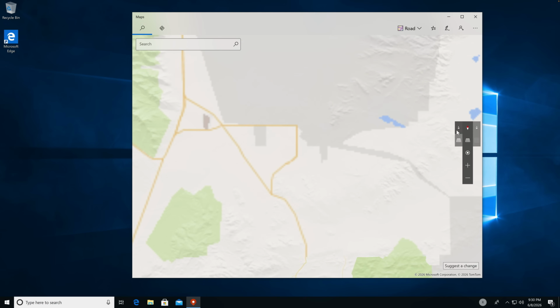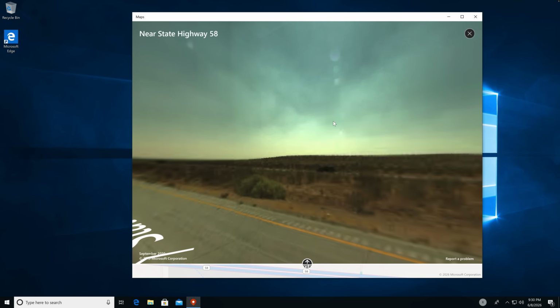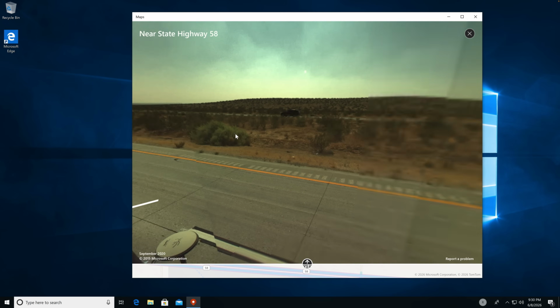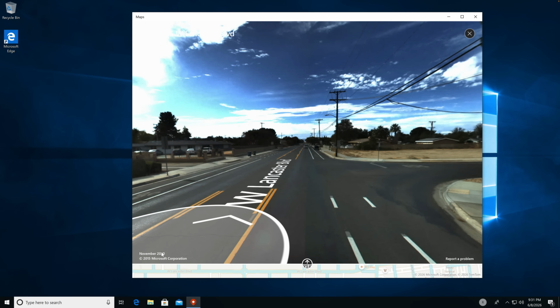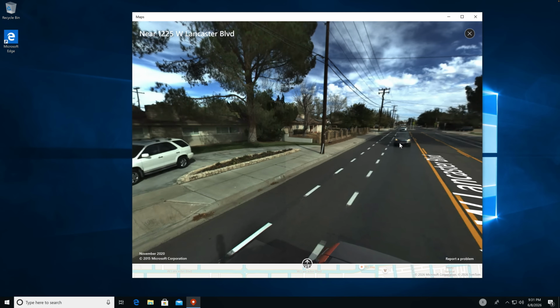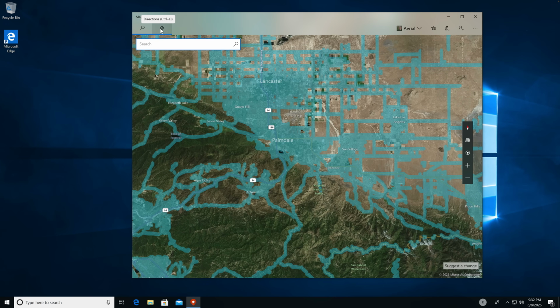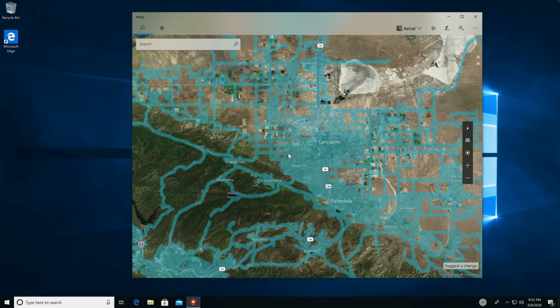Is there Street View and stuff like that? What is this one? Show my location and zoom in, zoom out. Tilt down, aerial. Oh, okay, yeah, there is Street View on this one. Yeah, so all of these maps haven't been updated since 2020. Why does the camera footage look so weird? It's like out of a movie or something. And I unfortunately don't have a way I could test out the accuracy of these maps.